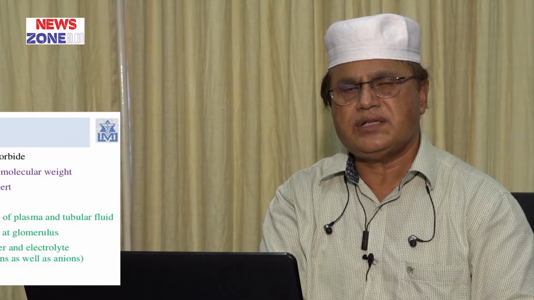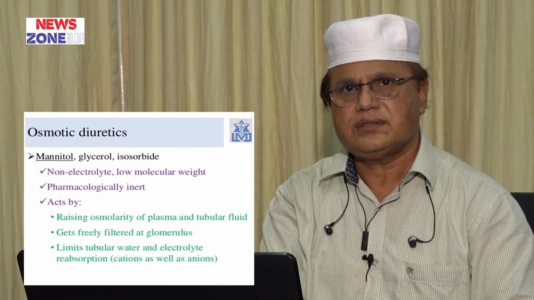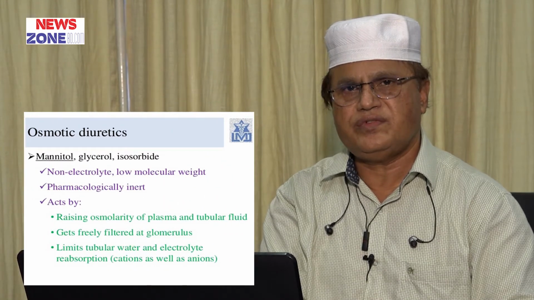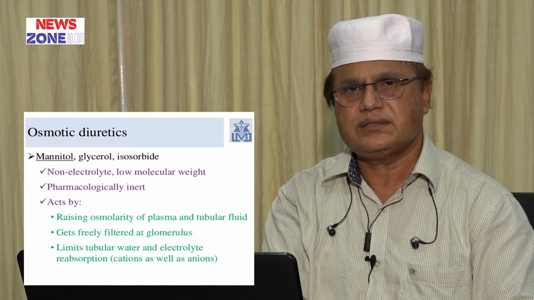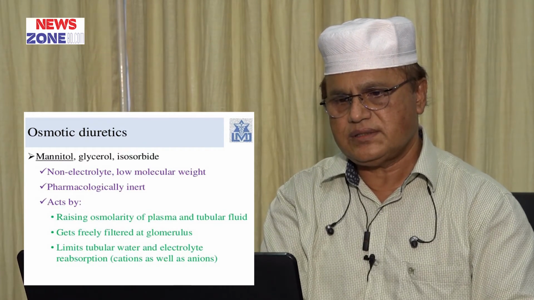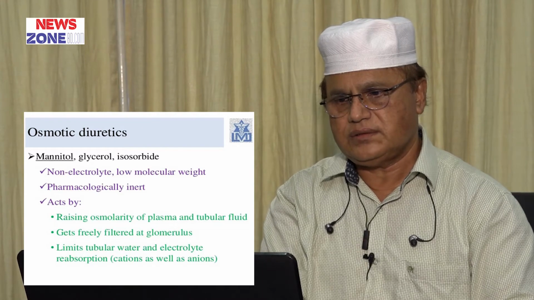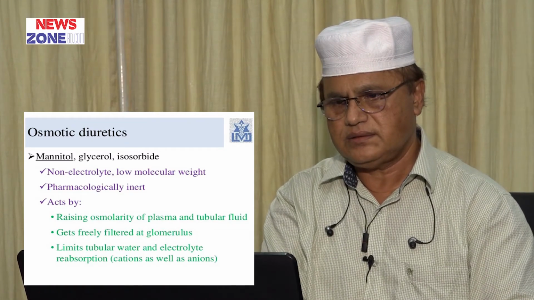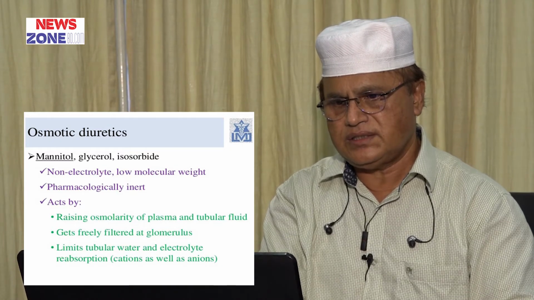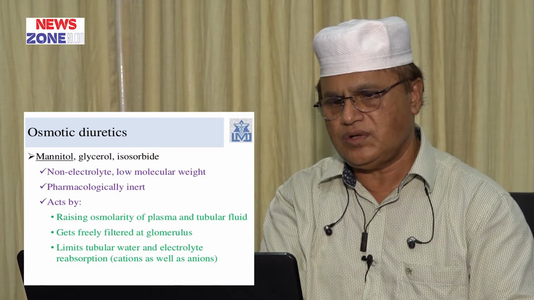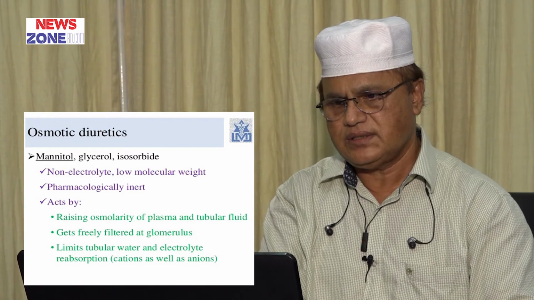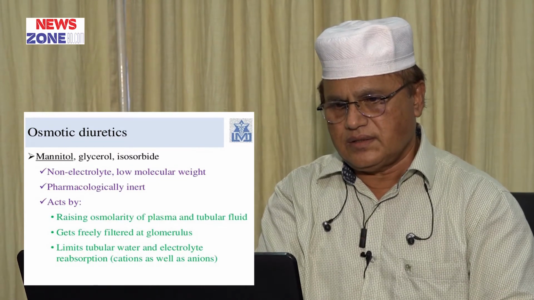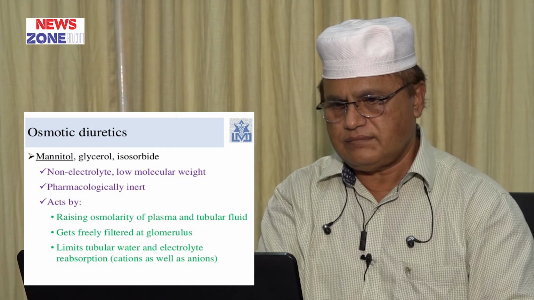Next, another important group is osmotic diuretics. These are all low efficacy diuretics. Osmotic diuretics are mannitol, isosorbide dinitrate, urea, glycerol. Osmotic diuretics are non-electrolyte, low molecular weight and pharmacologically inert.